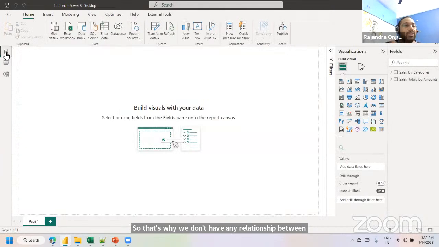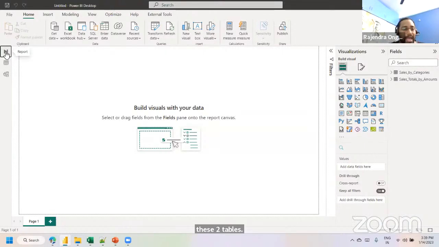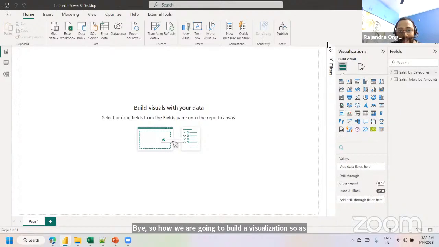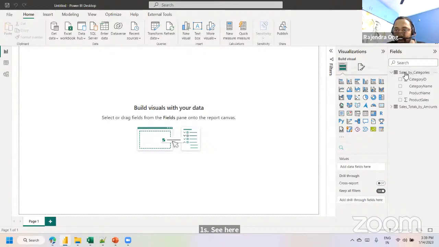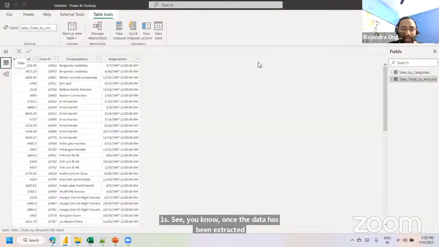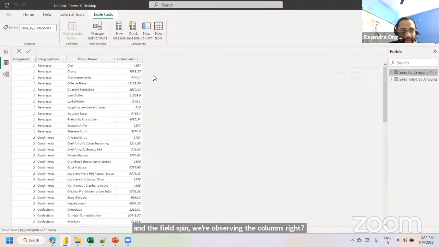Fine. So how are we going to build the visualization? It is very simple, just like drag and drop. See here, once the data has been extracted, in the fields pane you are observing the columns, right? Here, the first table, sales by category.